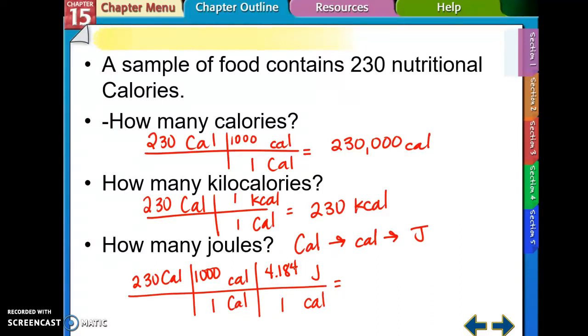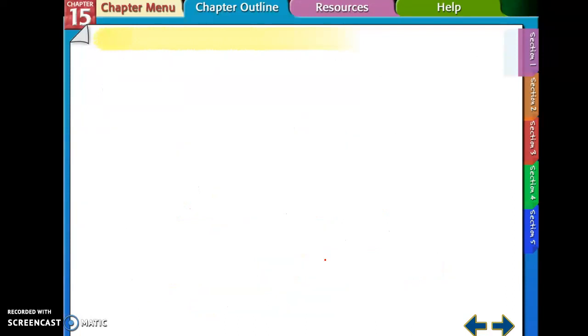It's like putting together a jigsaw puzzle. So I can do 230 times 1,000 times 4.184, and my answer would be 962,320 joules. So that's how I convert between calories, kilocalories, and joules.